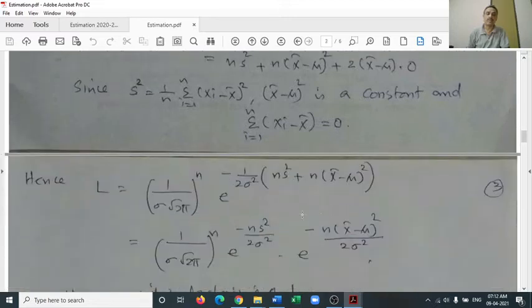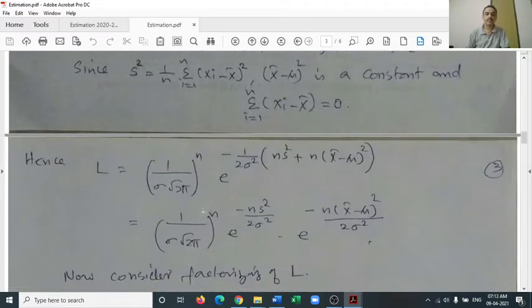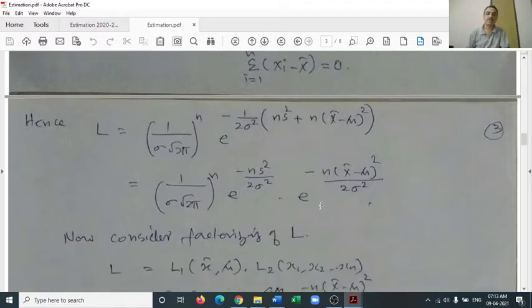So when we write the likelihood function, we get 1 by sigma root 2 pi whole raised to n, e raised to minus 1 by 2 sigma square times (n S square plus n into (x bar minus mu) whole square). We rewrite the same equation as a product of three terms. One is 1 by sigma root 2 pi whole raised to n. Second, by removing the bracket, e raised to minus n S square by 2 sigma square, and the third is e raised to minus n into (x bar minus mu) whole square by 2 sigma square.